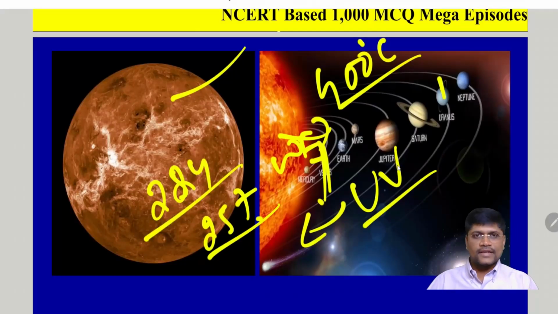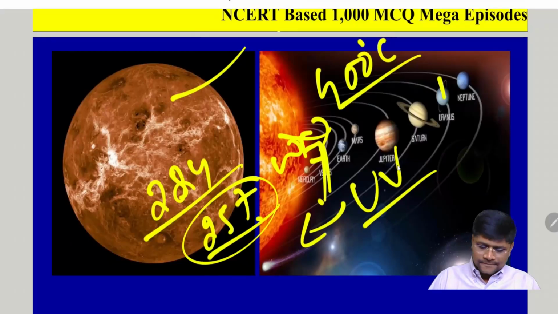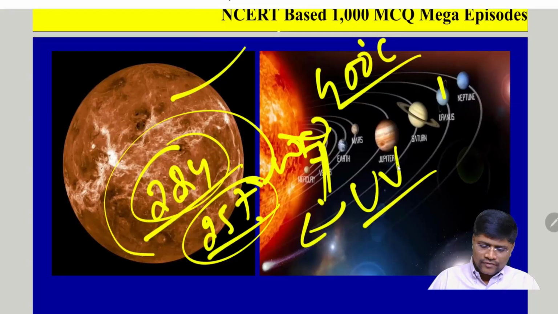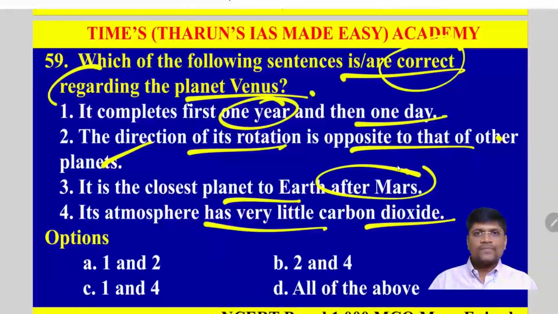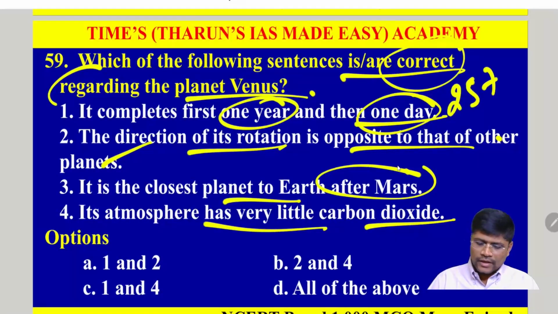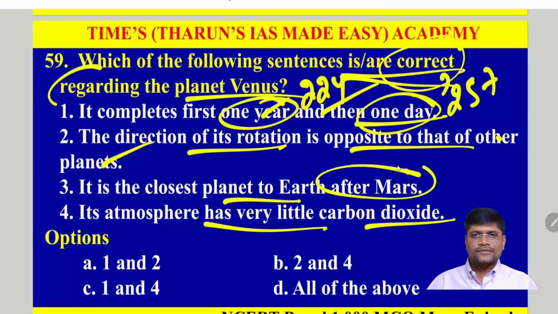So for one rotation, it will take 257 days, and for one revolution, it will take 224 days. That means it will complete first 1 year, then it completes 1 day. Clear? For 1 day, it will take 257 days. For 1 year, it will take 224 days. That means nearly 25 days difference. So it completes first 1 year, then 1 day. Okay, so it is a correct statement.